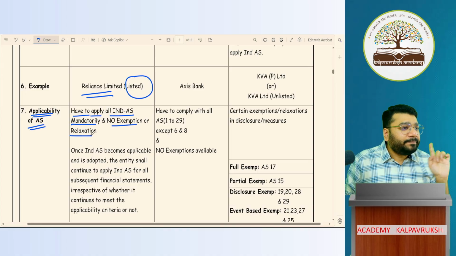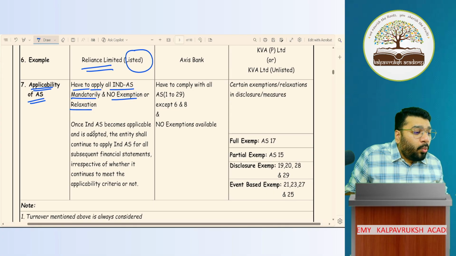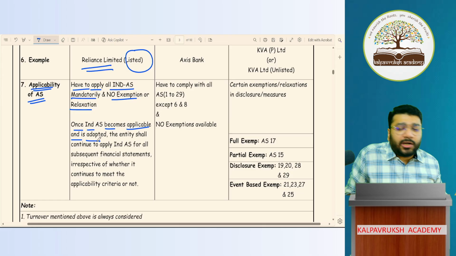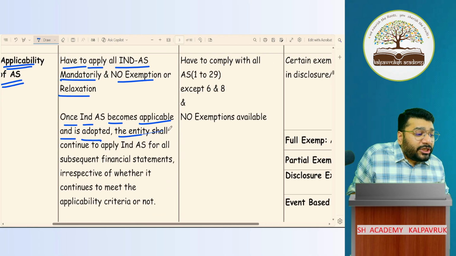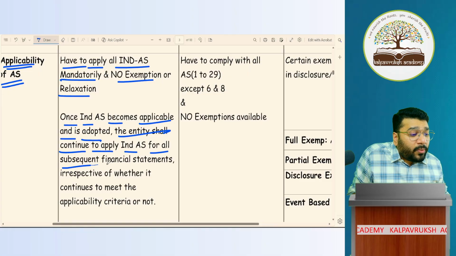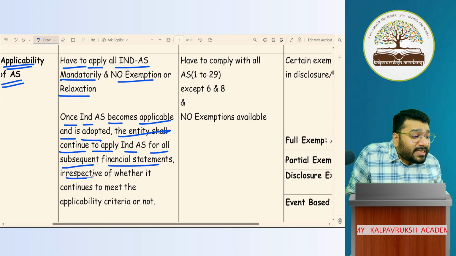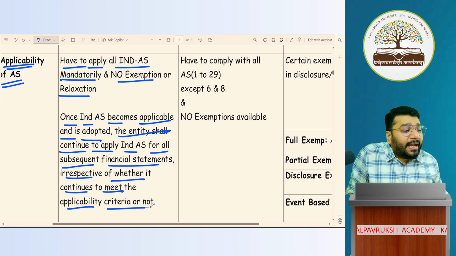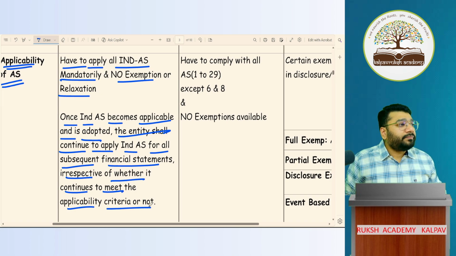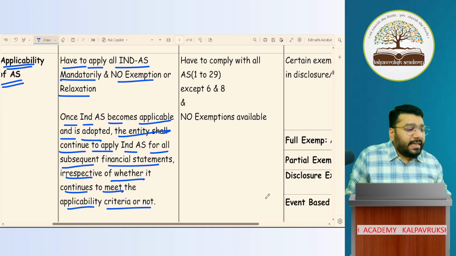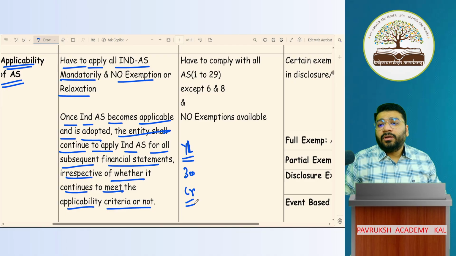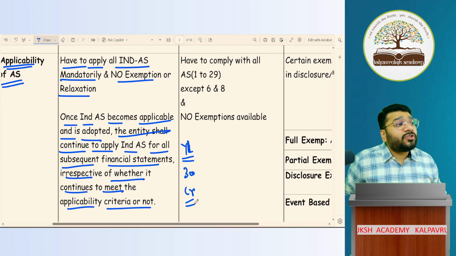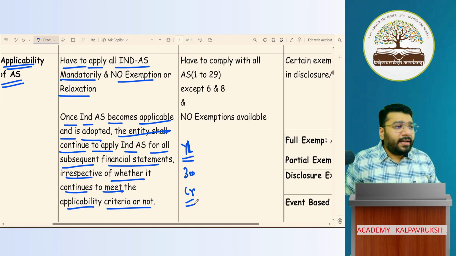Point is clear or not clear? Clear? Okay, next point. Once Ind-AS becomes applicable and is adopted, the entity shall continue to apply the Ind-AS for all the subsequent financial statements, irrespective of whether it is continuing to meet the applicability criteria or not. Let's say in year 1, net worth is 300 crores. From year 2 onwards, the company has to follow Ind-AS.